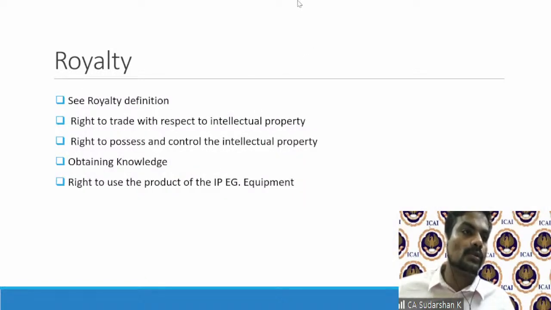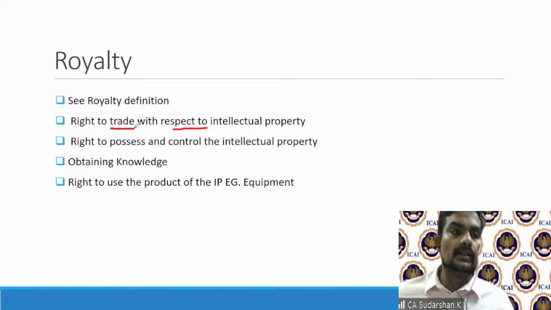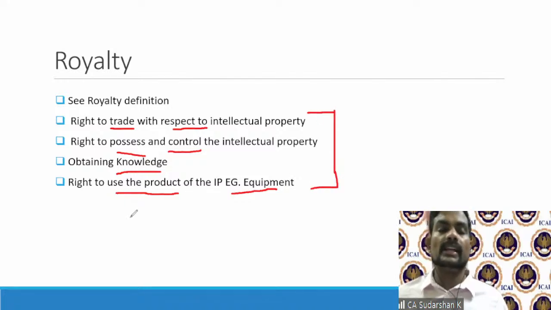With respect to intellectual property, where you do a trade, that is, you get a license, patent, and do a trade. Possess and control the intellectual property. Obtaining knowledge, technical know-how is very important, and right to use the product of the intellectual property, like equipments. So broadly 4, but very, very widely defined in terms of what could be royalty.